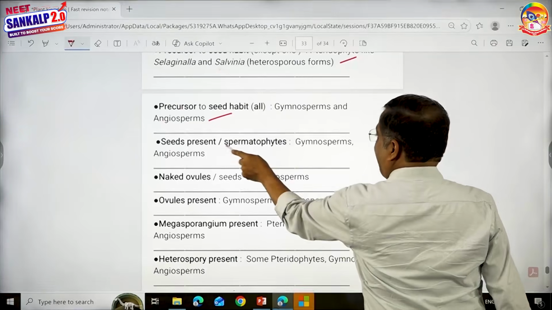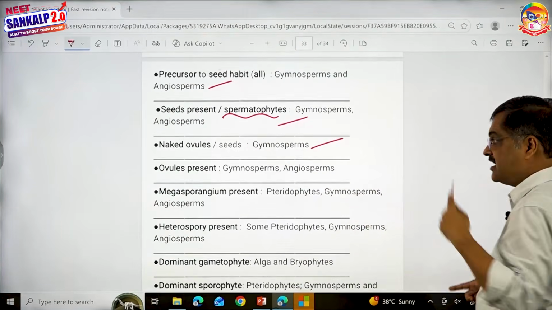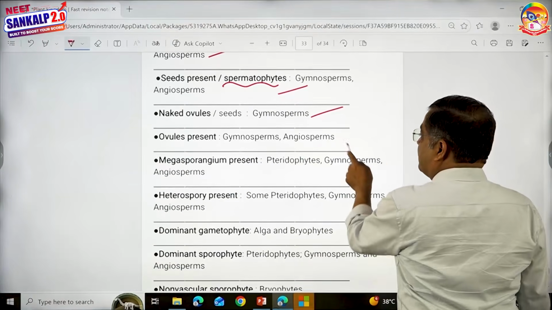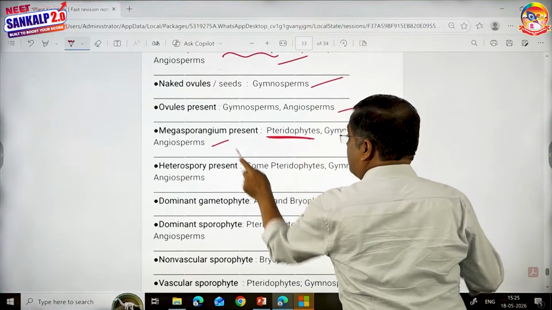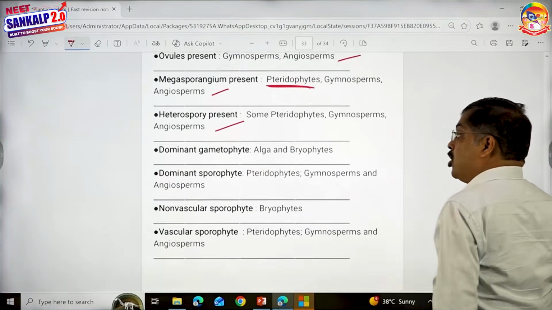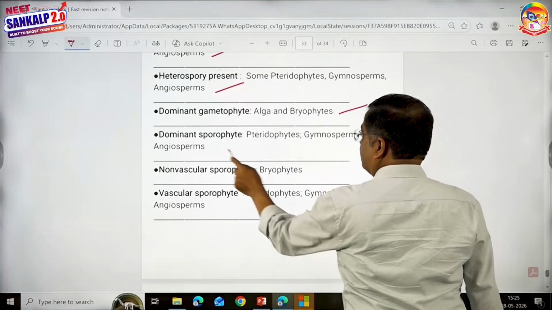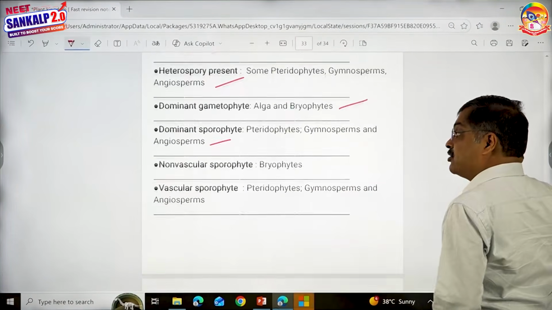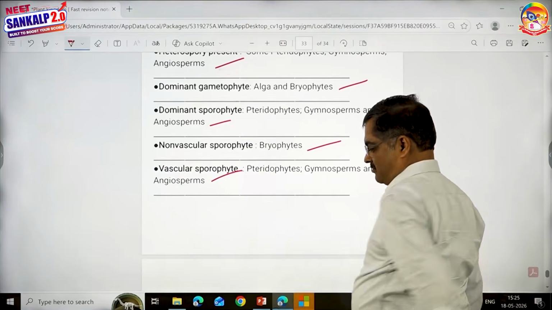Seed plants are spermatophytes, naked ovules or naked seeds. Ovules present. Megasporangium is seen. Some heterosporous pteridophytes also. Heterospory. Dominant gametophyte. Dominant sporophyte. Non-vascular sporophyte. Vascular sporophyte.